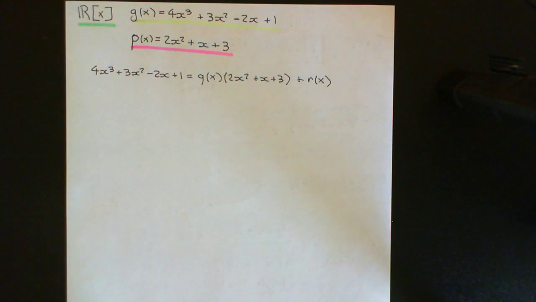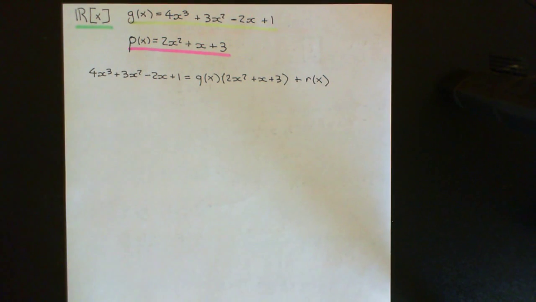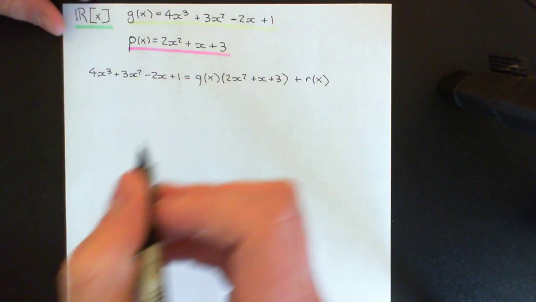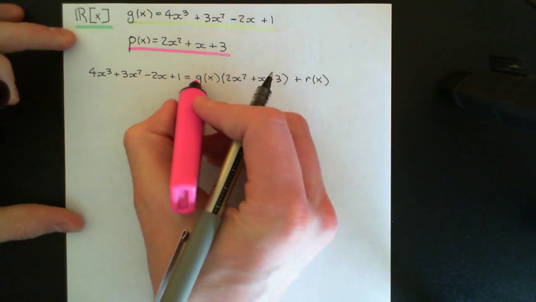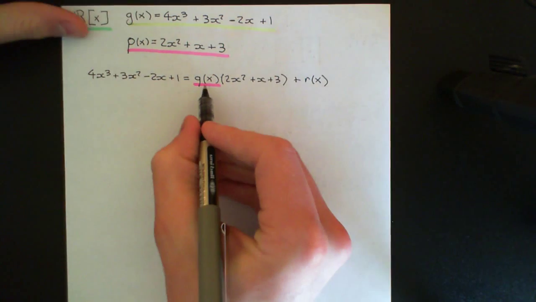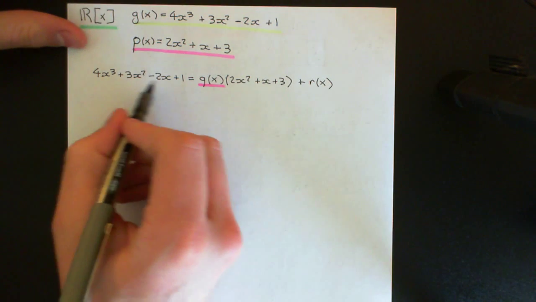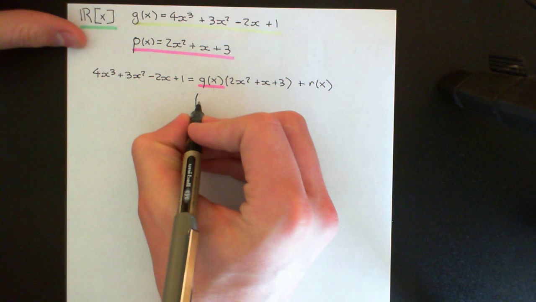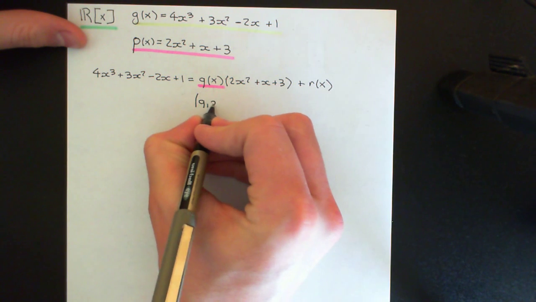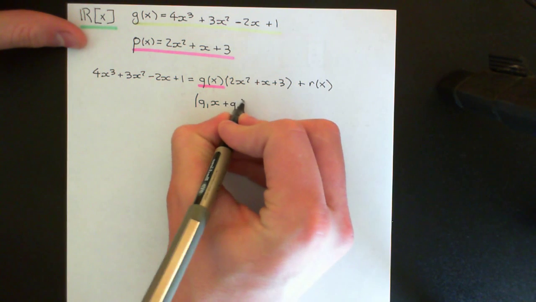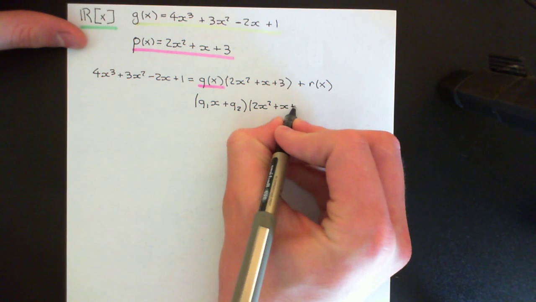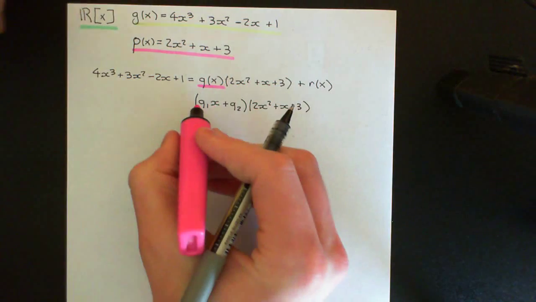So let's start off with q of x. What are we going to use as our quotient here? Well, what degree is this polynomial going to have? I hope it's intuitively obvious that this polynomial needs to have degree 1, because otherwise when we multiply these we're going to end up with something of a higher degree than 3 here. So I'm going to have a degree 1 polynomial, something like q1x plus q2, and I'm going to multiply it by this thing here, 2x squared plus x plus 3.